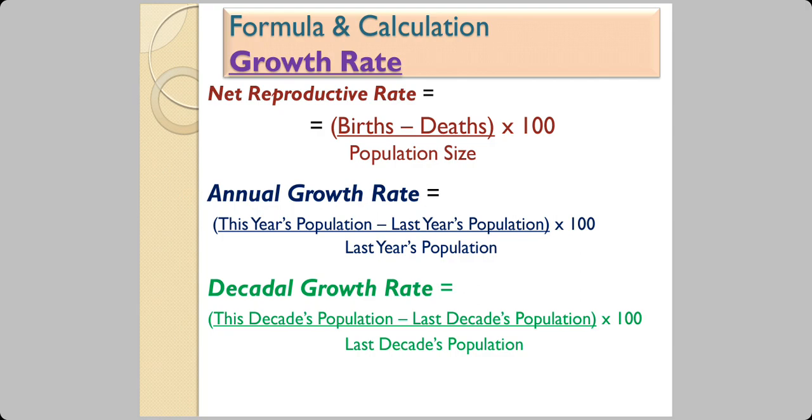This is the number of people who have been added to the population, right? And this you would compare it with last year's population. So divided by last year's population. And when you multiply that number with 100, you will get the percentage of annual growth rate. Similarly, one decade means a period of 10 years. So whenever we say decadal growth rate, we are referring to the growth rate in the past 10 years.